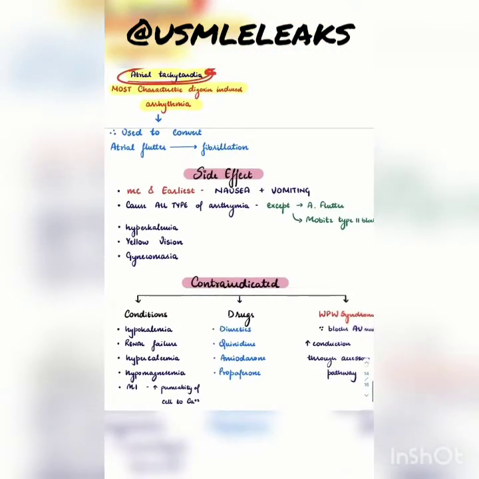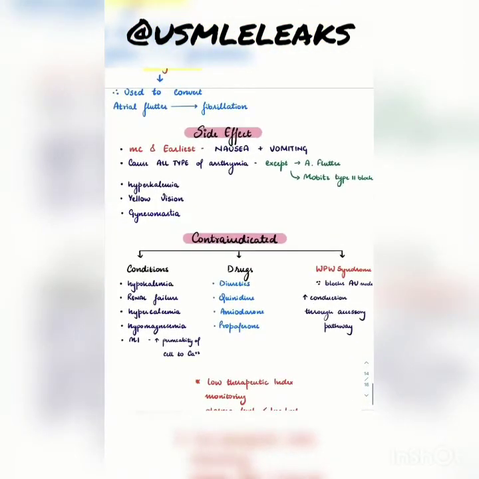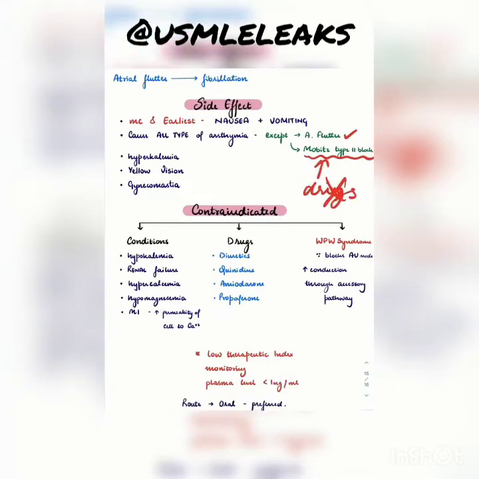Now talking about side effects. The most common one is nausea and vomiting. It causes all types of arrhythmias except atrial flutter and Mobitz type 2 block. The other effect is hyperkalemia. We already saw that. The important one is yellow vision. This is usually asked in exams, so it's important for exams. And we also have gynecomastia.